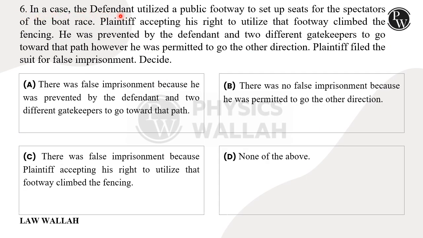Question number 6 says, in case the defendant utilized a public footway to set up seats of the spectators of boat race, plaintiff accepting his right to utilize the footway climbed the fencing. He was prevented by defendant and two different gatekeepers to go forward that path. However, he was permitted to go to the other direction. Plaintiff filed suit for false imprisonment, decide.